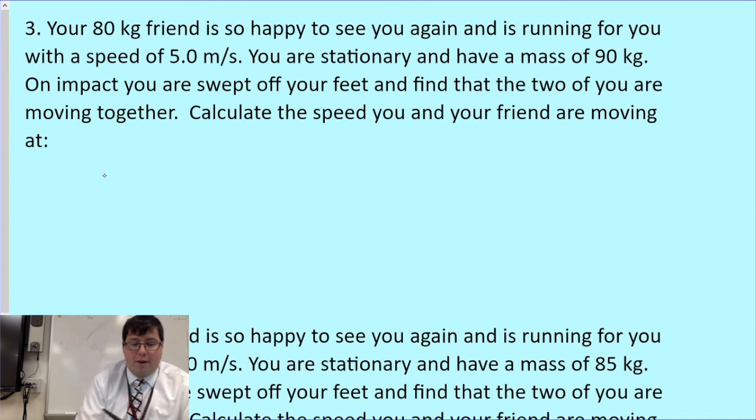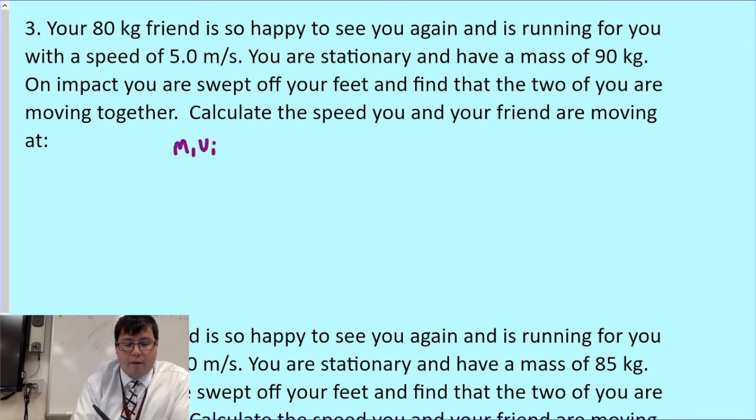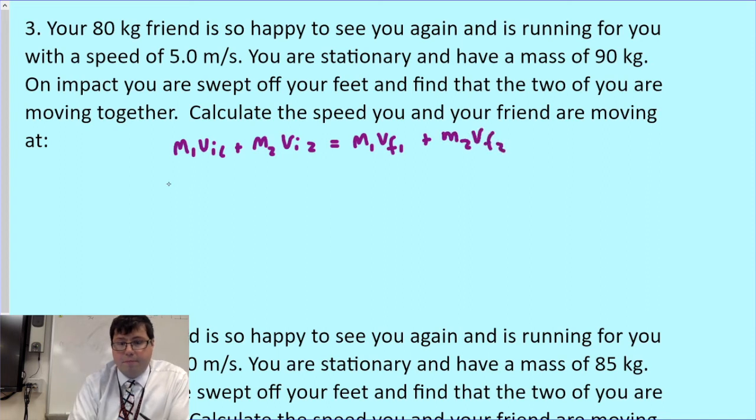So to solve this one, we've got you and we've got the friend. Now we could use a momentum table, but I want to show you how you'd solve this just using the conservation of momentum equation. If you did a momentum table, that's perfectly fine. See if you get the same answer that we did here. So my conservation of momentum equation says that m1 vi1 plus m2 vi2 equals m1 vf1 plus m2 vf2.